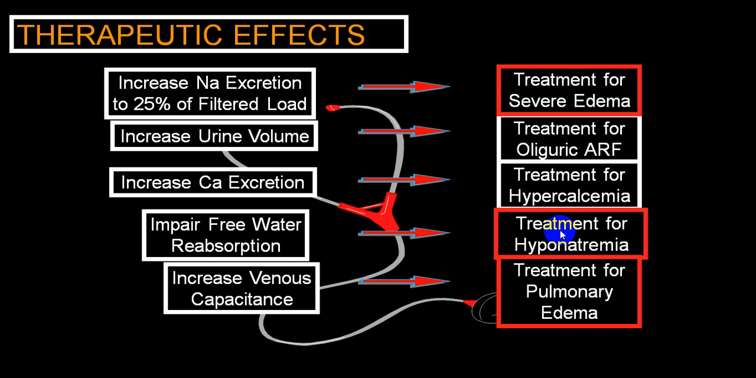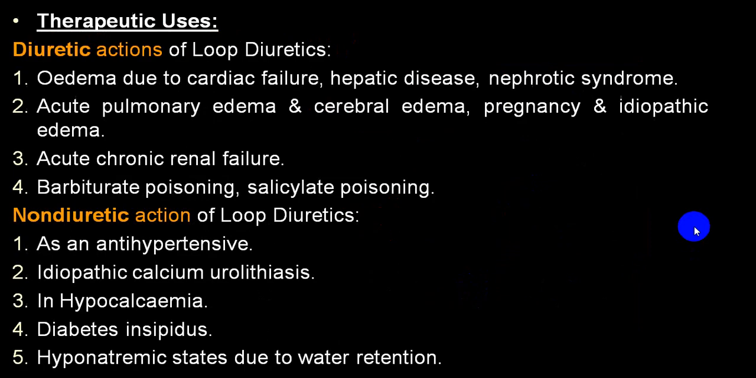We don't commonly utilize them for hyponatremia and even for hypercalcemia. Not a good indication, but once in a while it is being utilized. So you should keep this in mind. We already mentioned all those indications. Also, they are utilized for barbiturate poisoning or salicylate poisoning because these can be easily excreted by the kidney. So the main indication is for edema, that is due to congestive heart failure, portal hypertension, nephrotic syndrome, but these two are secondary, not primary indications.